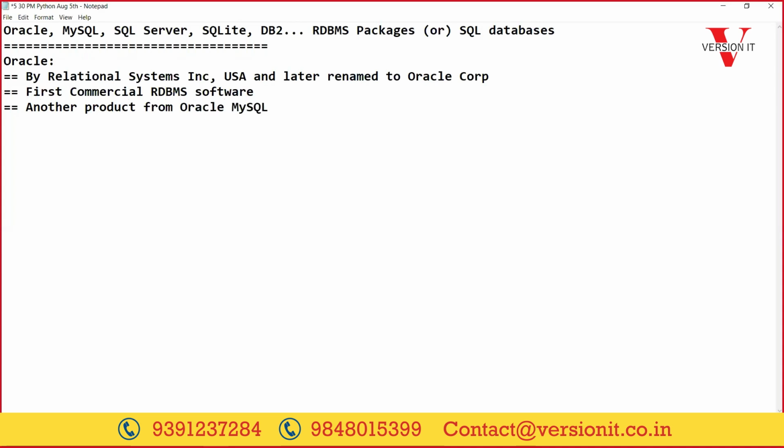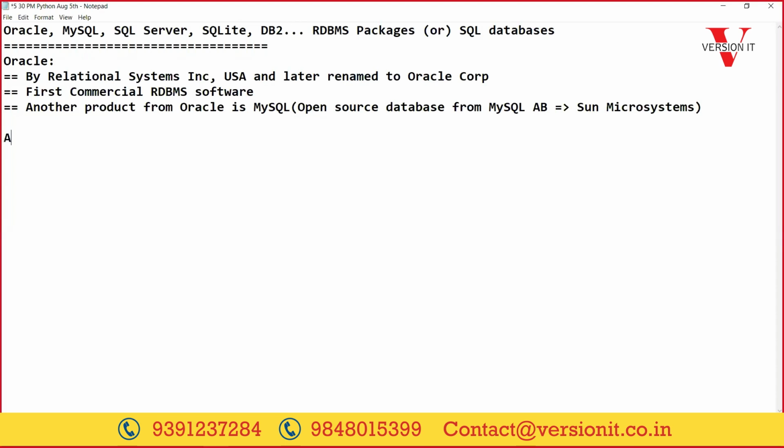It is an open source database from MySQL AB, the organization which built MySQL. But later this organization was owned by Sun Microsystems, and later Sun Microsystems was owned by Oracle. Now MySQL has become an Oracle product. Similarly, Java also became an Oracle product, because Java was also built by Sun Microsystems.